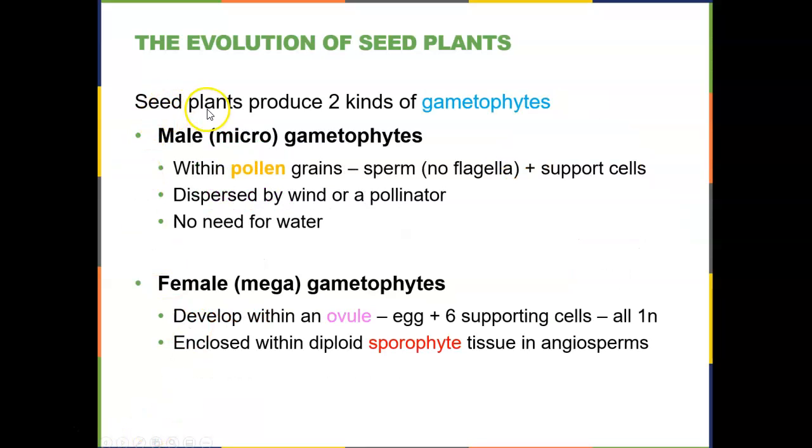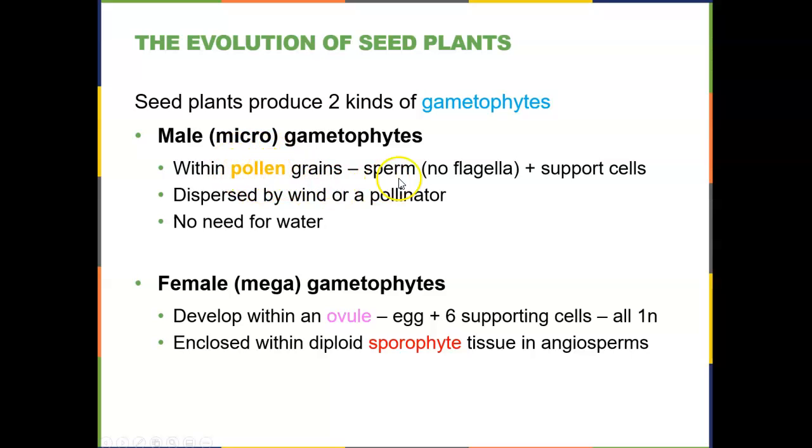So when we look at seeded plants, they produce 2 kinds of gametophytes. Remember, there's gametophytes and sporophytes. Gametophytes are always haploid, always 1N. So the 2 types of gametophytes are the male or the microgametophytes. These are found within the pollen grains.